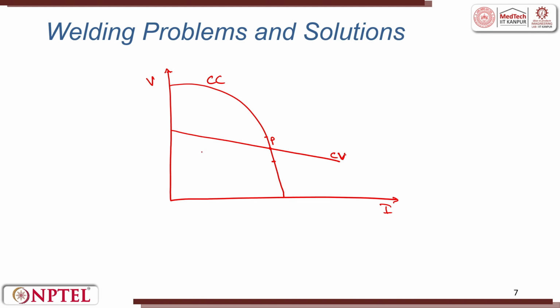Corresponding to this point could be represented here. If I say this is my medium arc length and there are fluctuations from here in the current or in the voltage, so these are the corresponding arc lengths.